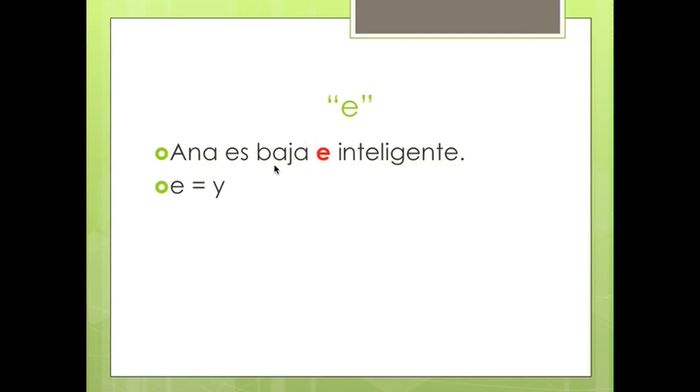So anytime your second word or last word or whatever has an i in front of it, or even an hi, because h's are silent, then you need to make sure that you have an e there to help it sound and look correctly.